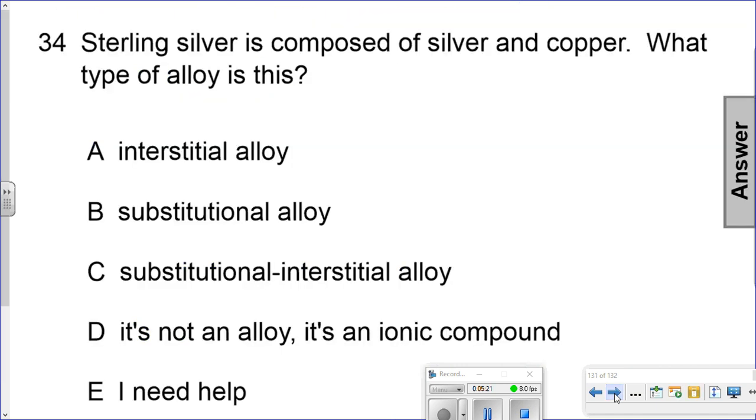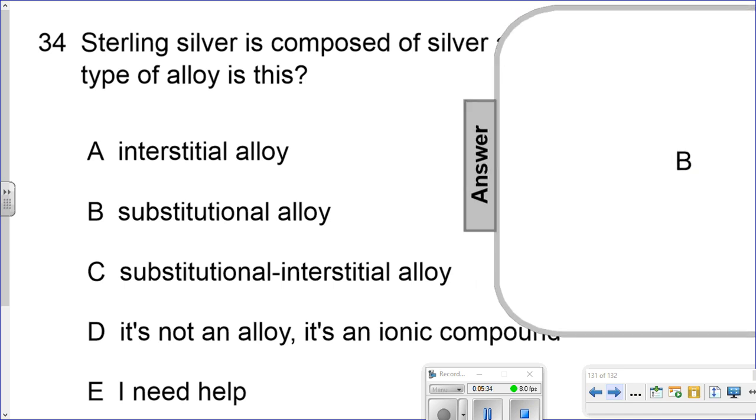Sterling silver is composed of silver and copper. What type of alloy is this? Well, silver and copper are very close in size, so we're going to probably look at a substitutional alloy. It's probably B.